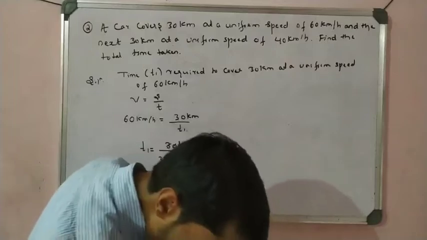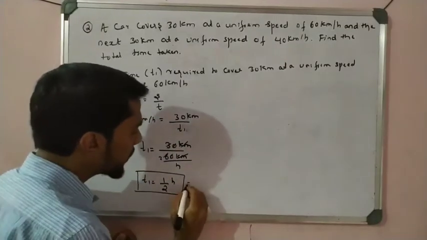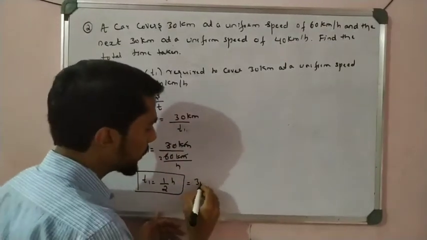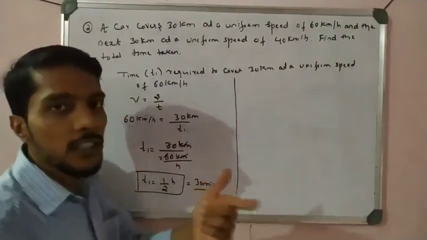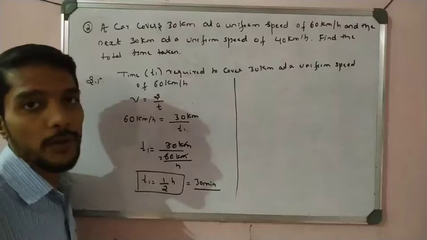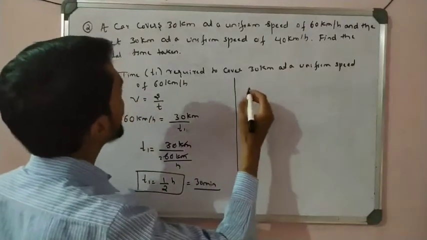1/2 hour, students. So that is half hour, that is 30 minutes. 1 hour is nothing but 60 minutes, and half is nothing but 30 minutes. Right? So let us see the next one.